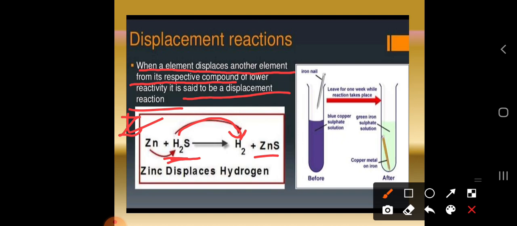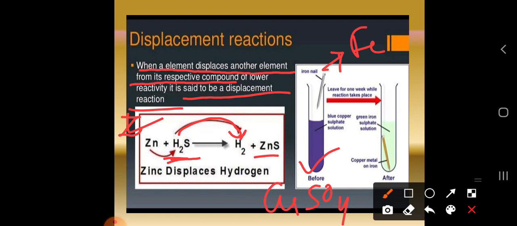We have another example where the copper sulfate solution is blue in color. What happens when an iron nail is dipped into this copper sulfate solution? Dear students, iron is Fe, a pure iron nail made up of iron.